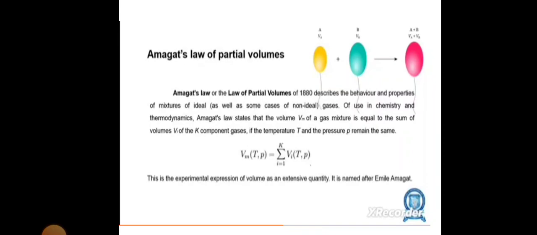Amagat's law states that the volume of the gas mixture is equal to the summation of the volumes Vi of the K component gases if the temperature T and the pressure P remain the same, that is V of the mixture at temperature T and pressure P equal to the summation of i equal to 1 to K of Vi at T comma P. This is the experimental expression of volume as an extensive quantity, named after Emile Amagat.